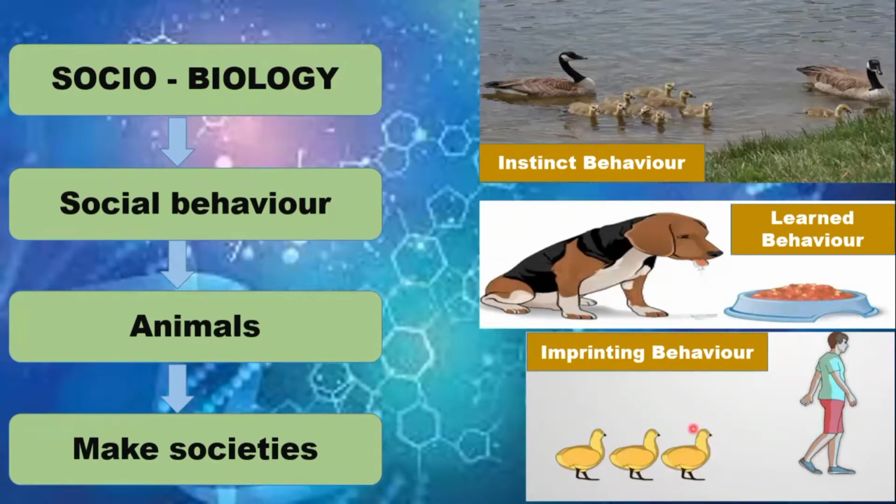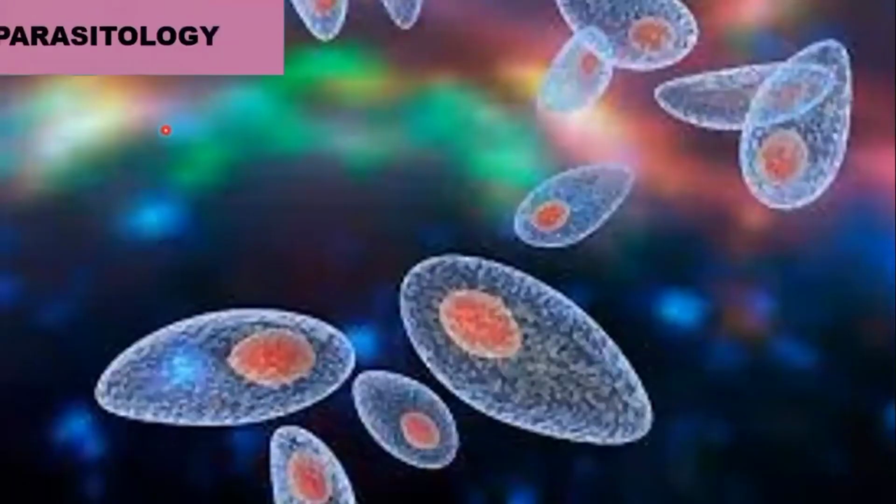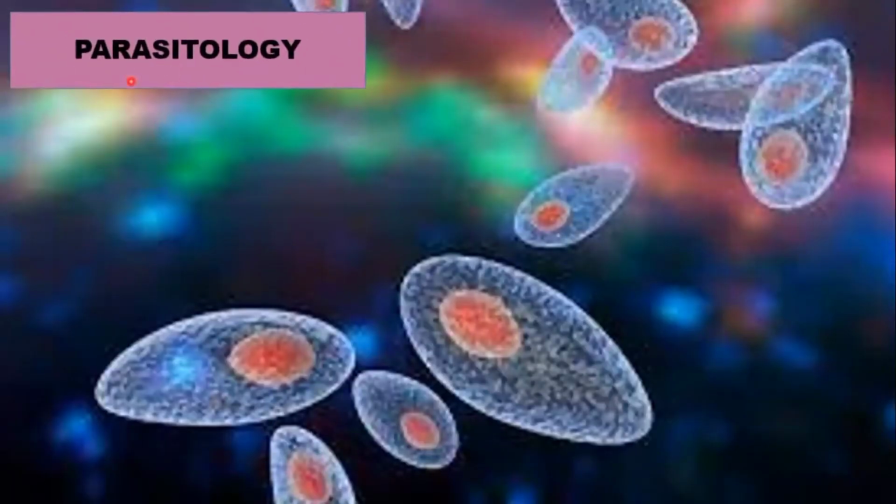So we can say that there is a variety of behaviors shown by animals, and these kinds of behaviors we are going to discuss in the branch of biology that is sociobiology. Now come towards another branch of biology, parasitology. As the word indicates, in this branch of biology we are going to study the parasites.